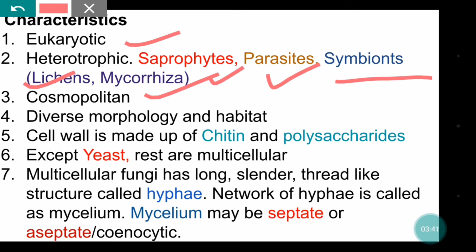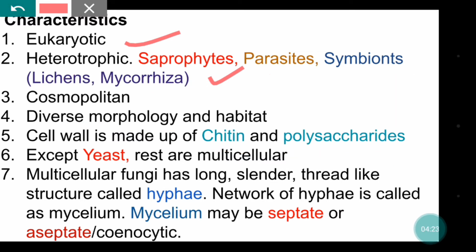These are cosmopolitan, means they exist in almost all kinds of habitats or environments. Diverse morphology, it has morphological differences too, and it lives in different types of habitats. The cell wall is made up of chitin and polysaccharide. In plants, what is it made of? Cellulose and pectin. But here the cell wall is made of chitin and polysaccharide, right? Except yeast, the rest are multicellular.